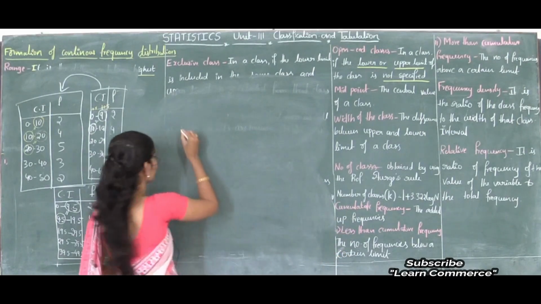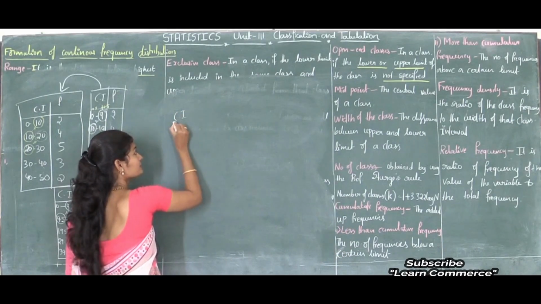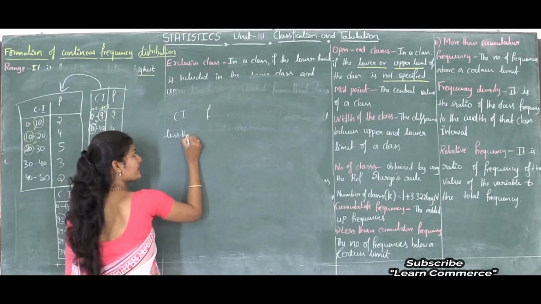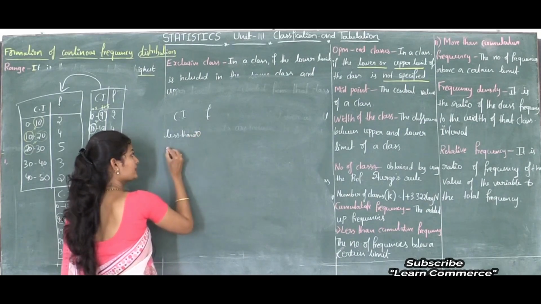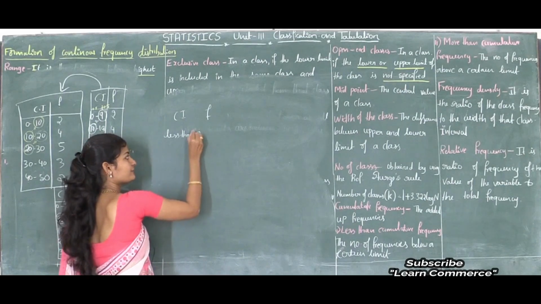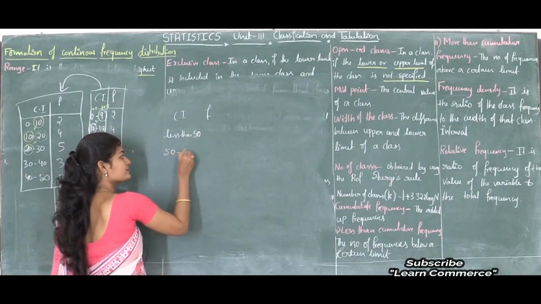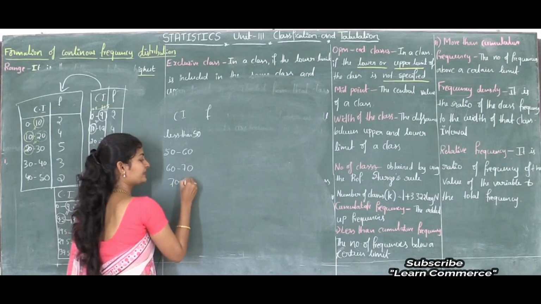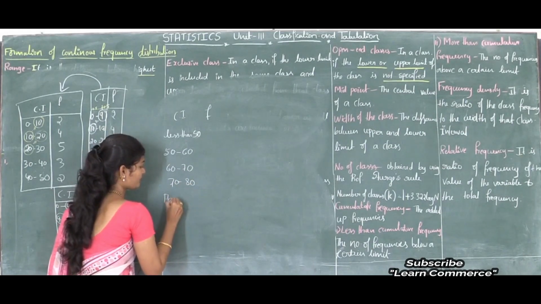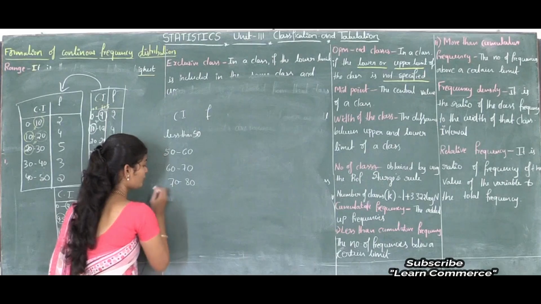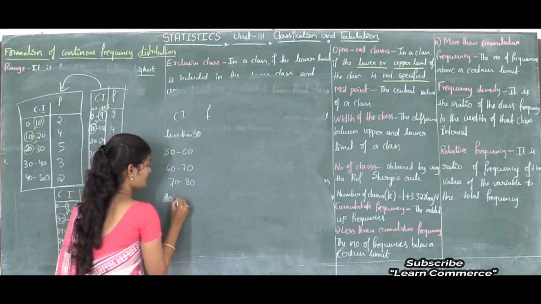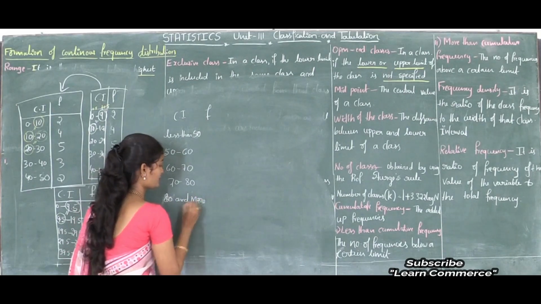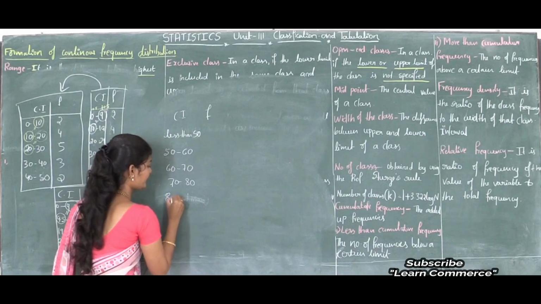For example, if the class intervals are like this: less than 50, 50 to 60, 60 to 70, 70 to 80 and more than 80, 80 or more, 80 and more.